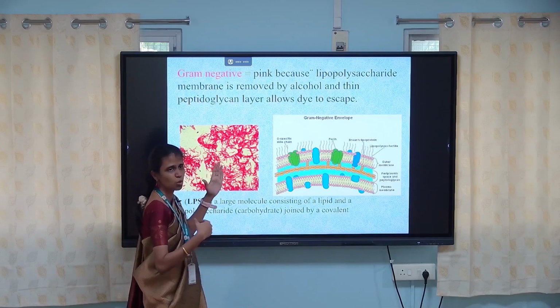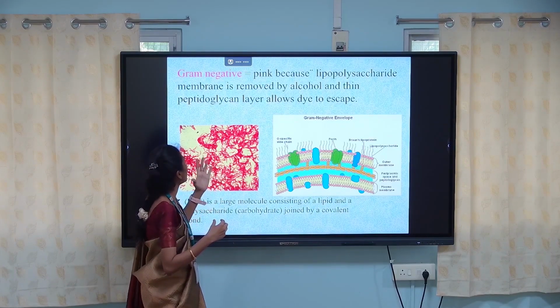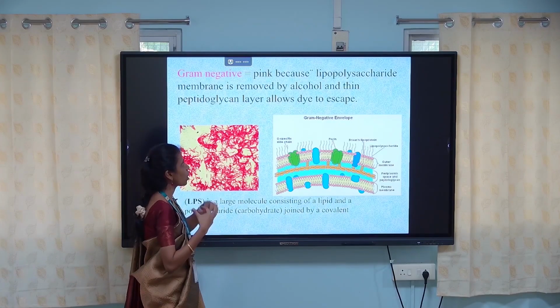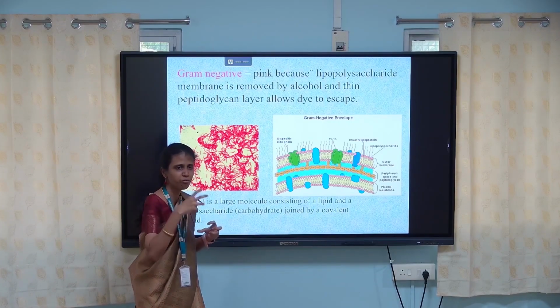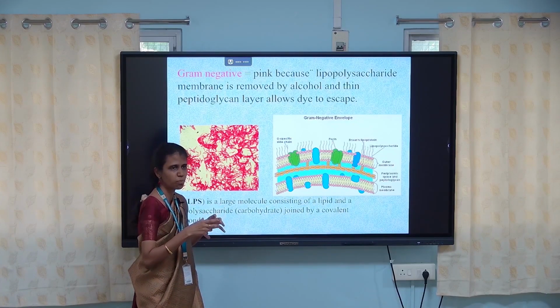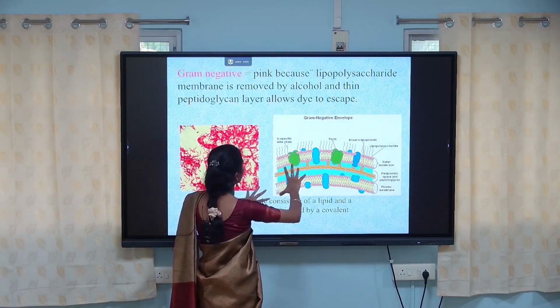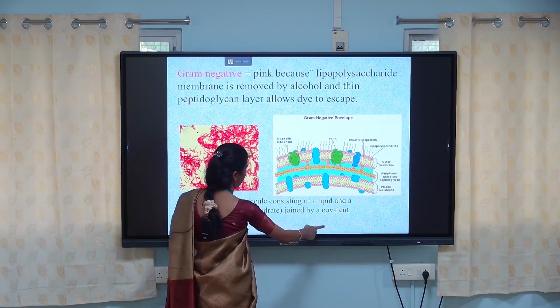Gram negative shows pink because the lipopolysaccharide membrane is removed by the alcohol, and the thin peptidoglycan layer allows the dye to escape. The safranin, the counterstain, enters the bacteria, and the gram negative bacteria show pink in color. So this is the cell wall of the gram negative envelope.